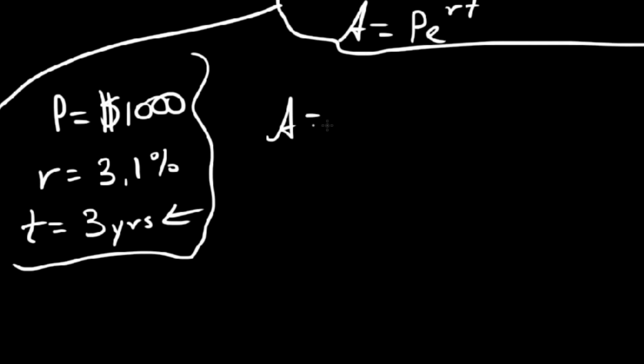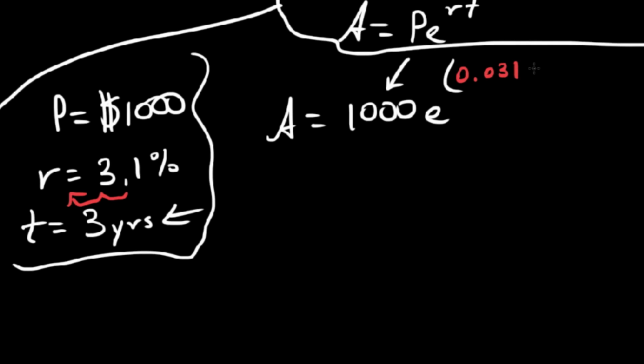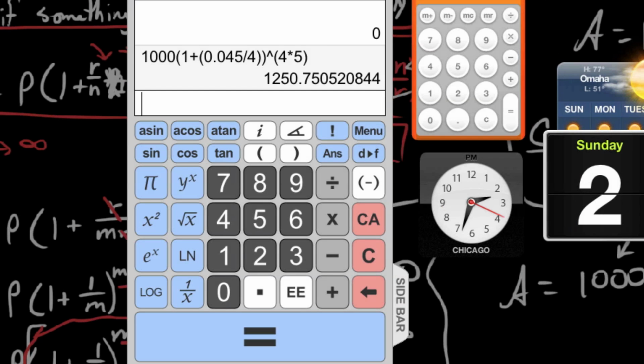The amount here was our principal, P, just bringing down our P, times e to the now RT. Of course, T is 3 years, but I want you to notice again, like in the last video, 3.1% needs to be converted to a decimal. So that would be 0.031 after bumping that decimal twice to the left, and that is times 3 years. So now I'm simply just going to pull out a calculator, which is what we would necessarily do. We can clear this out.